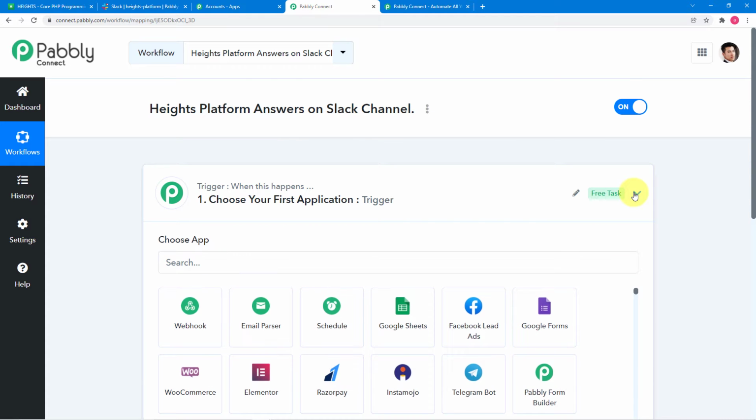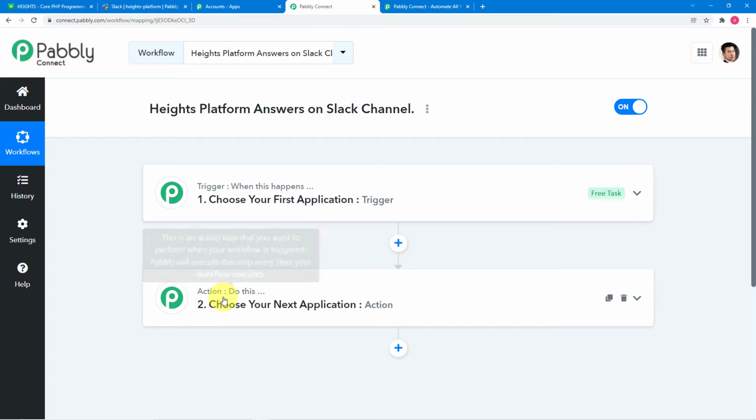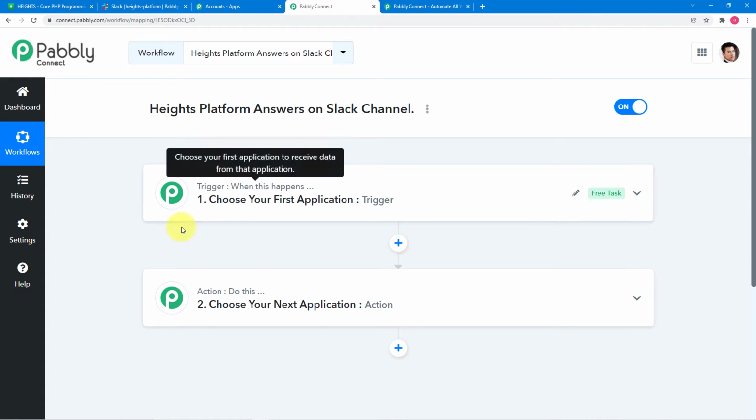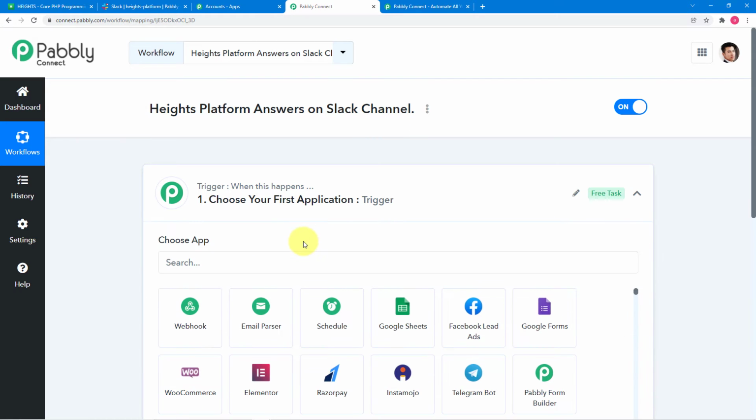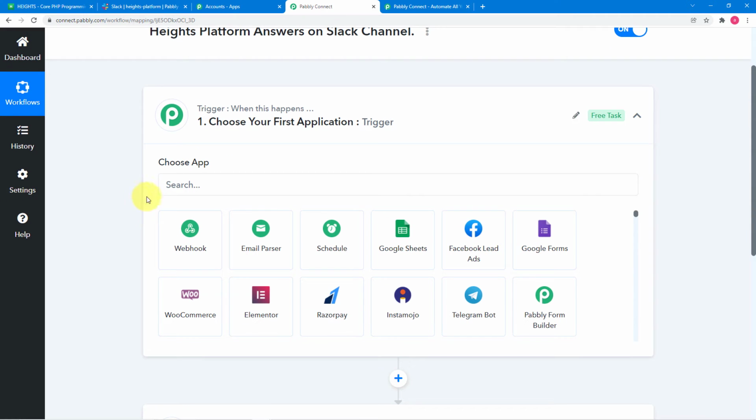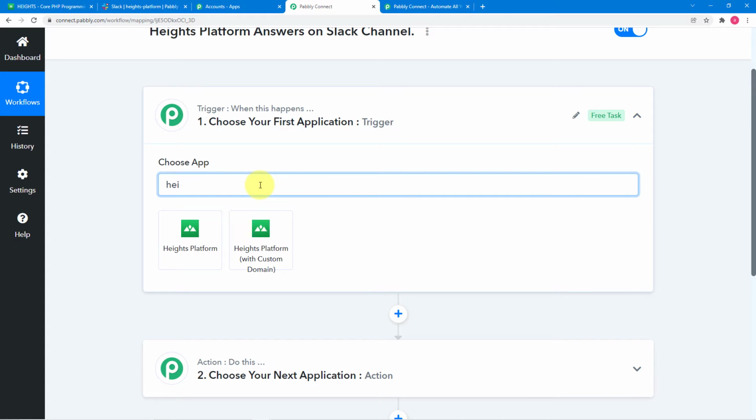Here you will find these two things: first, the trigger, and second, the action. Pably Connect works on these things. The trigger says when this happens, the action says Pably Connect do this. In our use case, the trigger would be a new answer submitted on Heights platform, and the action, which is the response to this trigger, would be to send the same answer along with a message on the Slack channel. First of all, you have to click here on this trigger window, and here we are going to select our trigger application, which is Heights platform. This is Heights platform.